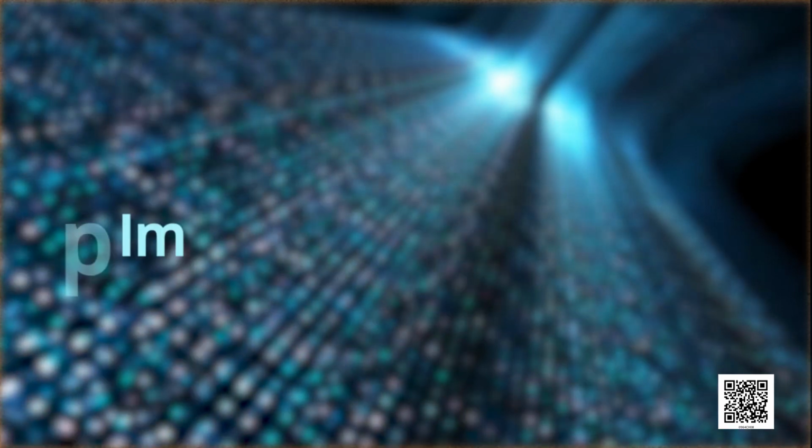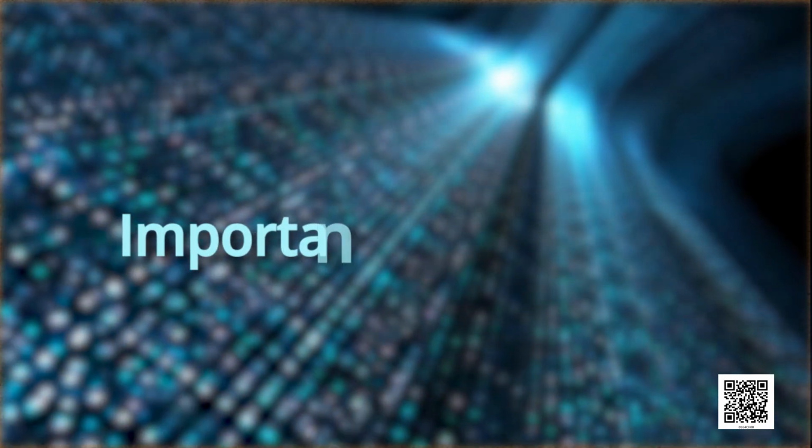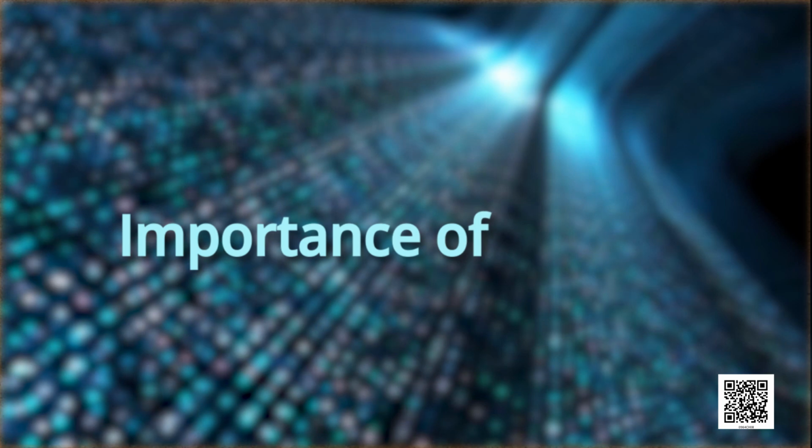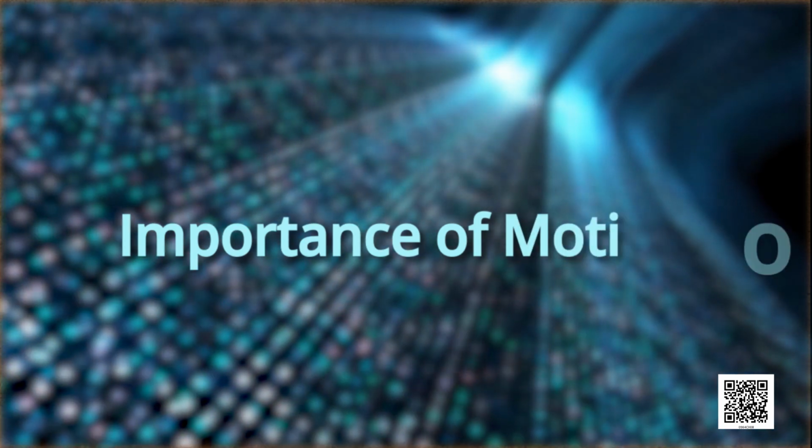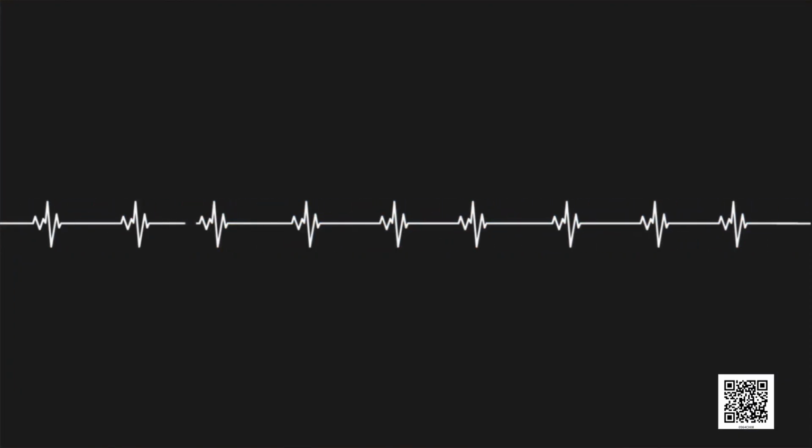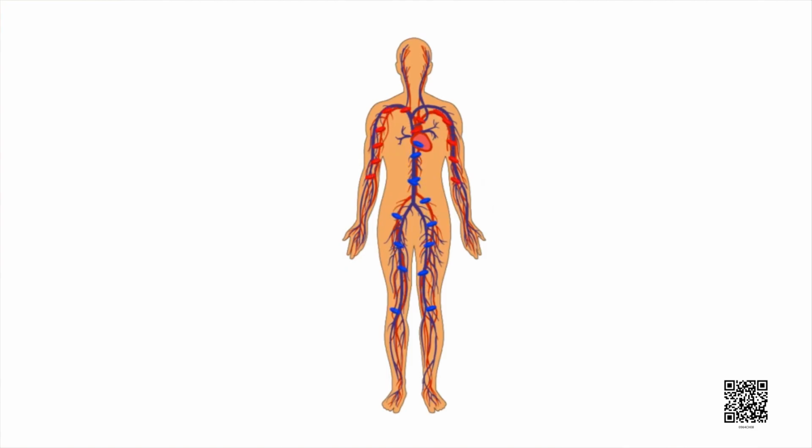The importance of motion in our everyday life may be realized by looking at these images. The line associated with life, which is in continuous motion, indicates that the person is living. When this lifeline stops, it indicates death. The flow of blood through our veins and arteries shows that we are living.